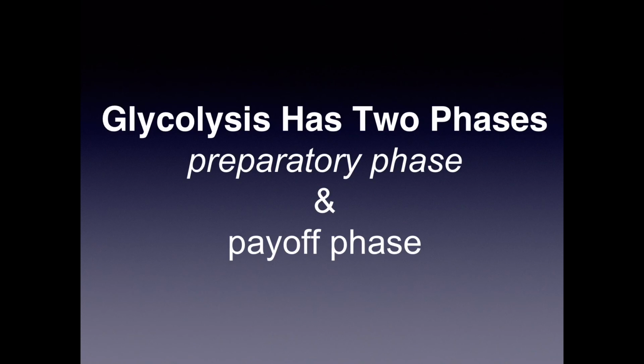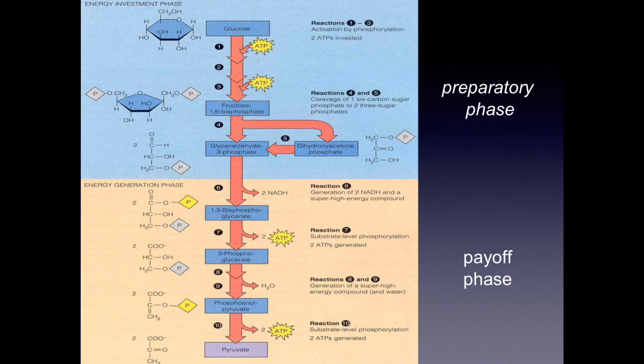Glycolysis has two phases. The first phase is called the preparatory phase and the next phase is called the payoff phase. The preparatory phase involves reactions that break down glucose into glyceraldehyde 3-phosphate, in 5 major steps.